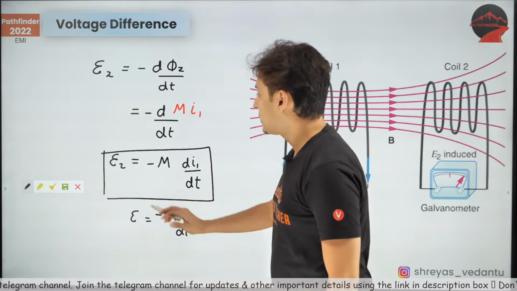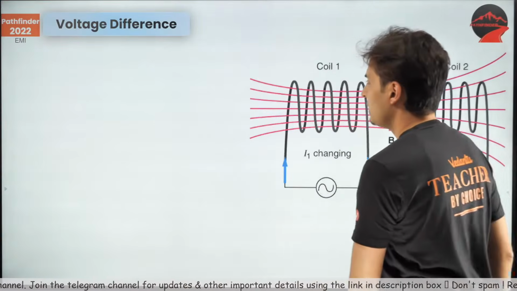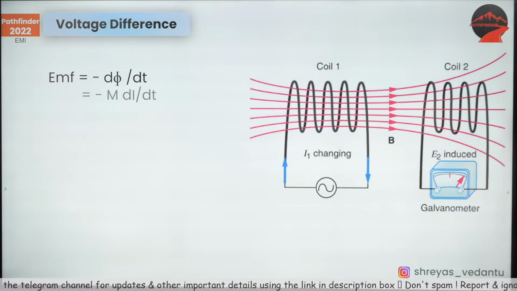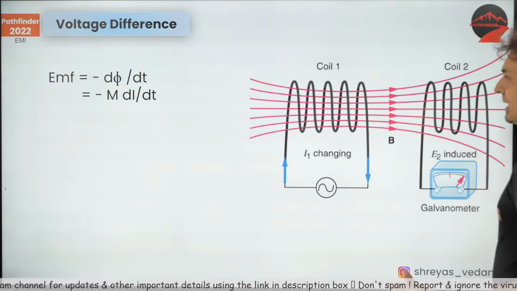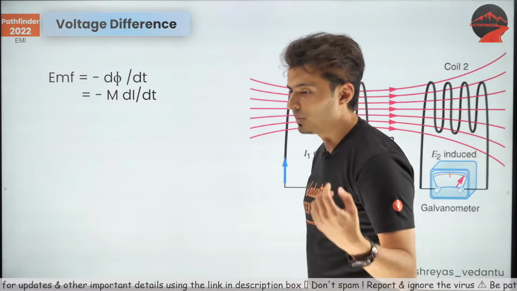Okay, cool. So let's use this formula for solving problems. So using minus M di by dt, you should be able to solve quite a few problems.